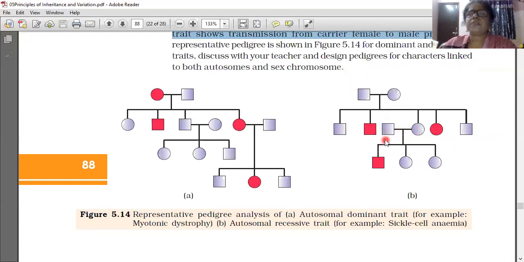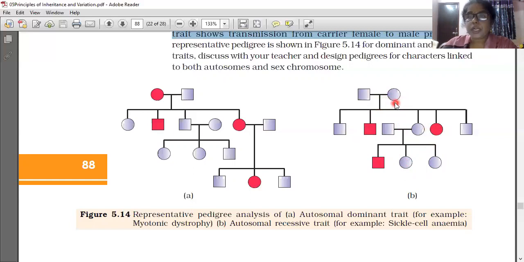And afterwards, this unaffected daughter is marrying a normal man. 3 children are there. In those 3 children, 1 son is affected and 2 daughters are not affected. It means that here both the parents are not affected, yet among the 3 children, 1 is suffering. Here also both the parents are not affected, both of them are very normal, yet 2 children are affected, 1 son and 1 daughter. What is all this showing?